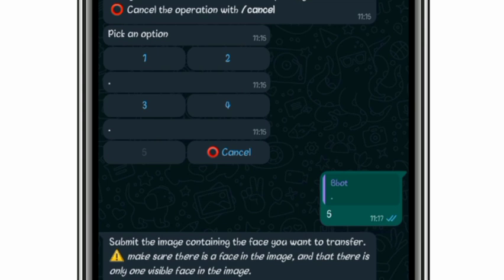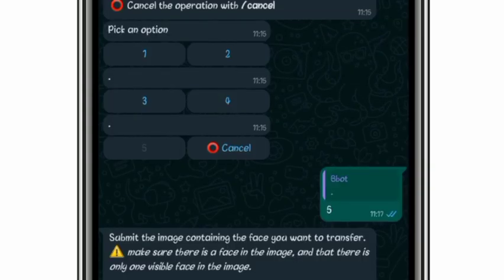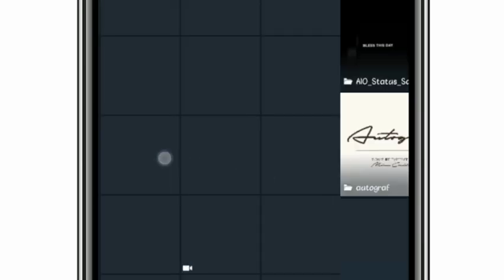So let's try this. You upload the image containing the face.